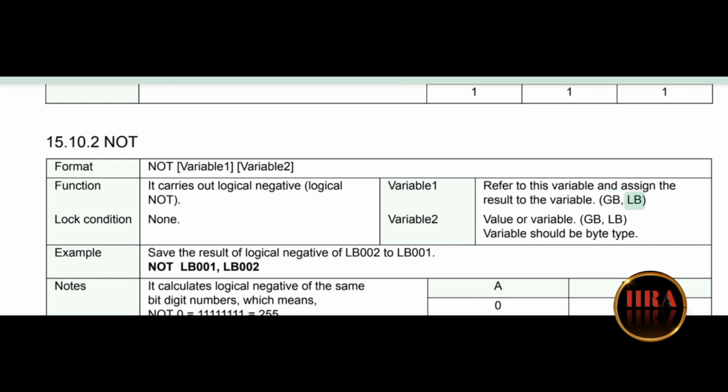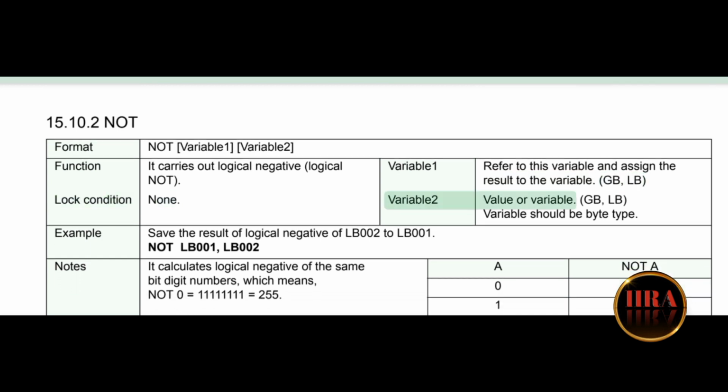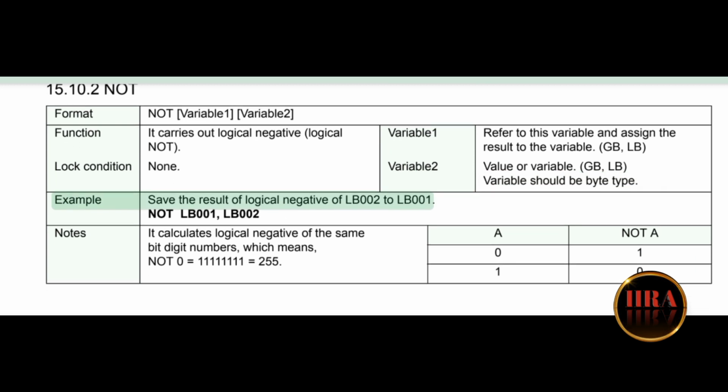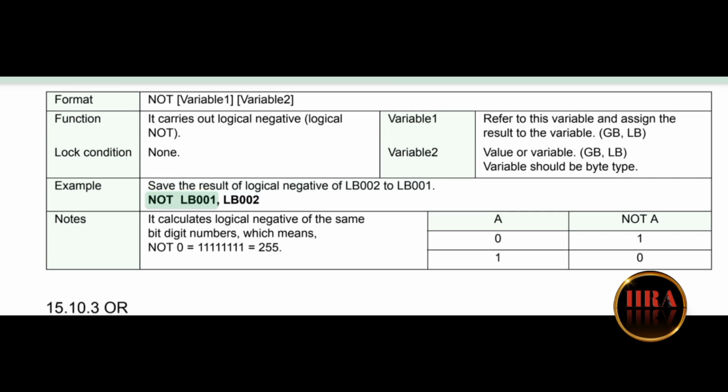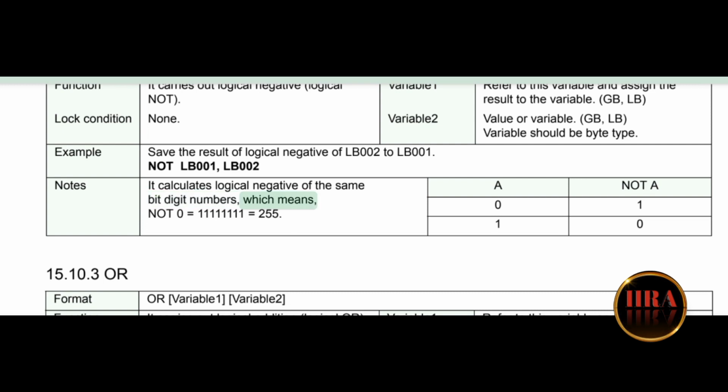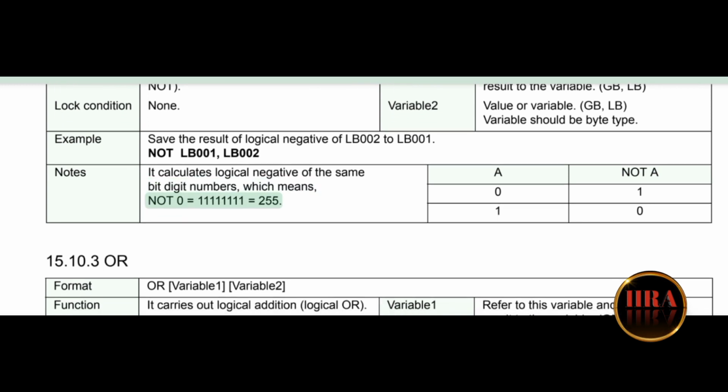GB, LB. Lock condition: none. Variable 2: value or variable, GB, LB. Variable should be byte type. Example: save the result of logical negative of LB002 to LB001. NOT LB001, LB002. Notes: it calculates logical negative of the same bit digit numbers, which means NOT 0 = 11111111 = 255.